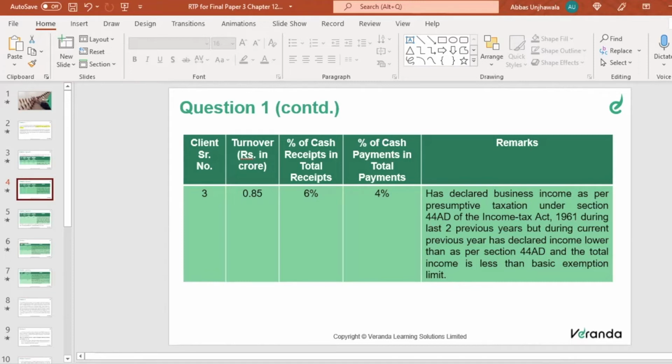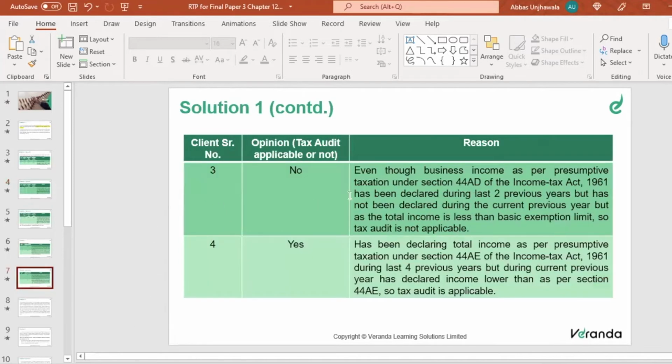So even though I am not applying 44AD, since the lower income I'm declaring is less than the basic exemption limit, tax audit will not be applicable.